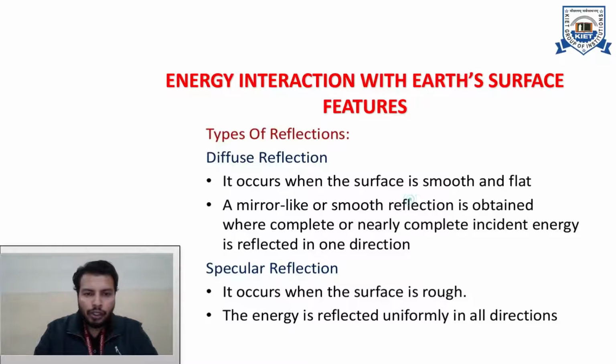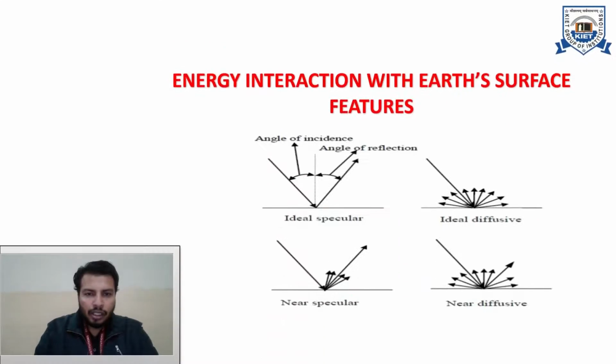Okay. So this is what we have discussed. We can see in this figure that it is ideal specular reflection, so the angle of incidence and angle of reflection are the same. This is the incident ray, and the angle of incidence equals the angle of reflection. Then this is ideal diffusive, where the incident radiation has come and is scattered in all the directions.